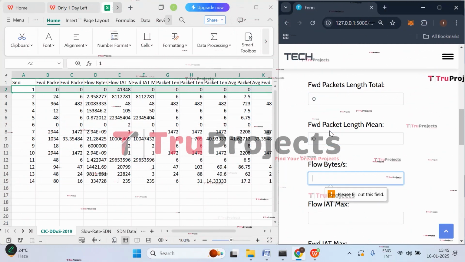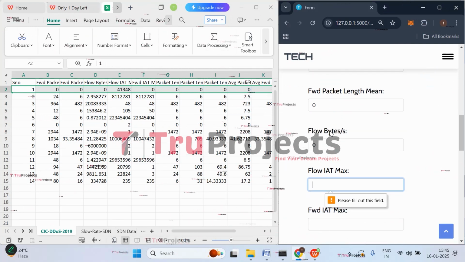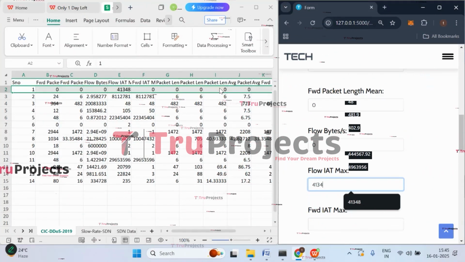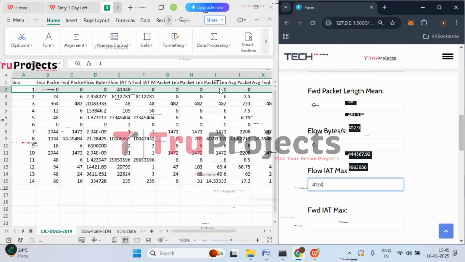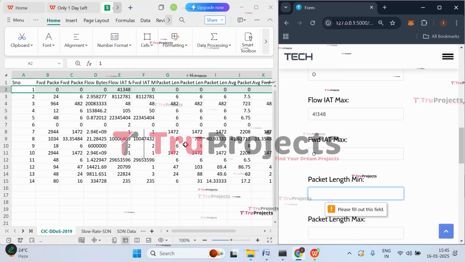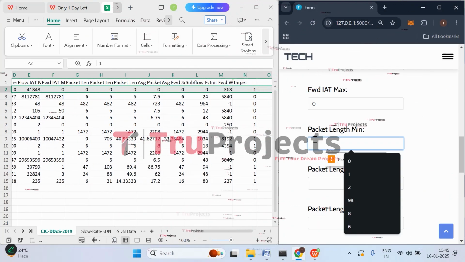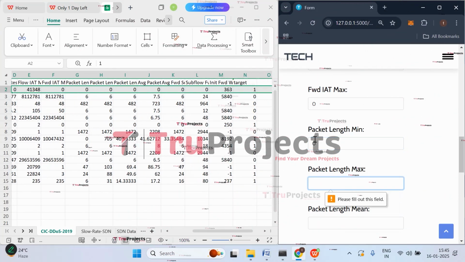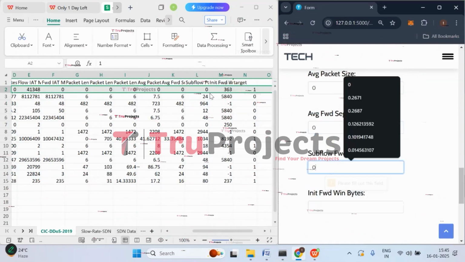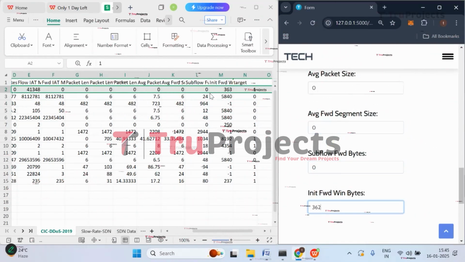Flow bytes are 0 and forward IAT max is 41348. And next we have IAT max, that is 0. Packet length min we have 0. We have zeros up to subflow bytes. So let's enter them. And the last value we have is 363.